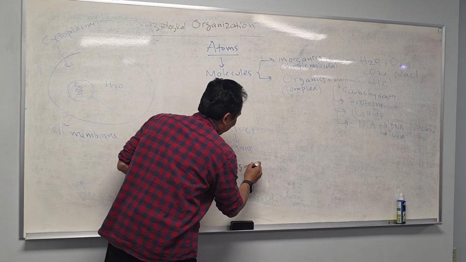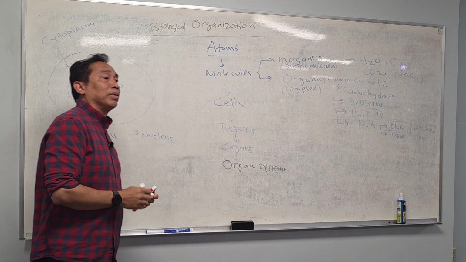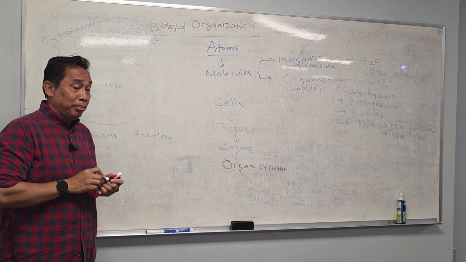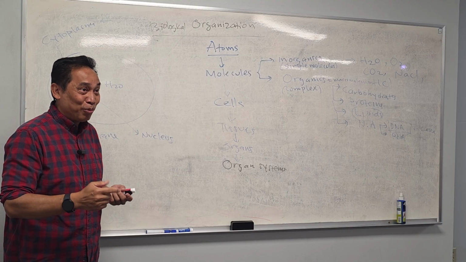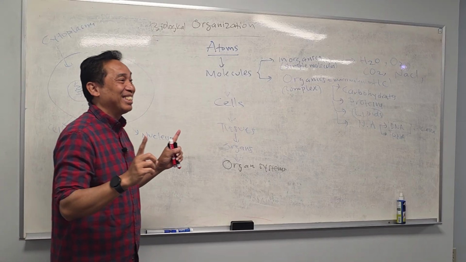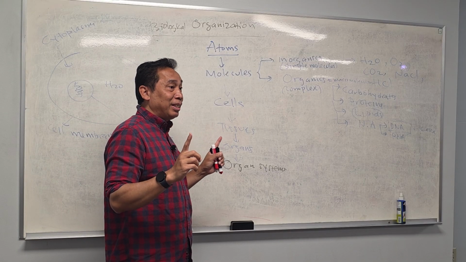Okay, organ system. What is an organ system? This is the system that consists of organs that work for specific functions, right? An example of an organ system is the easy one.